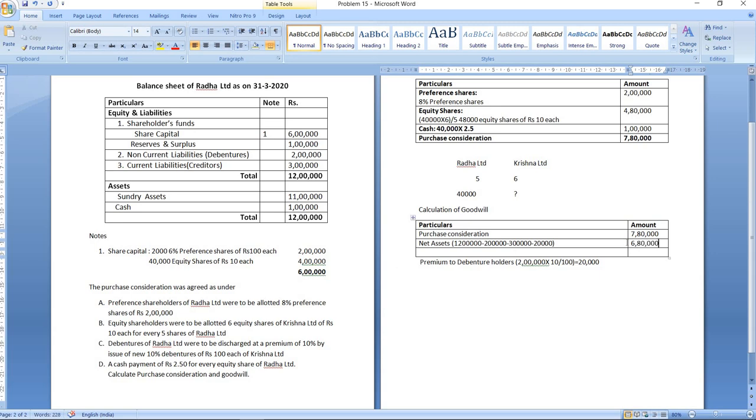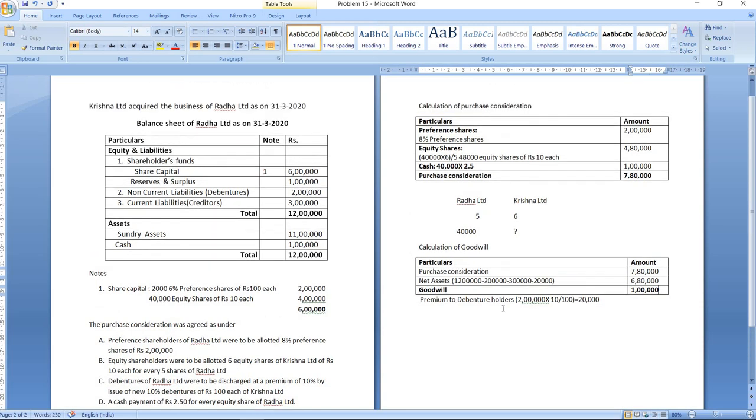Okay, so now let us compare the purchase consideration with net assets. The purchase consideration paid is 7 lakh 80,000 and the net assets are 6 lakhs 80,000. So here purchase consideration is more than net assets. When the purchase consideration is more than net assets, then it means that it is goodwill. So the value of goodwill is 1 lakh rupees. Okay, so this is how you calculate goodwill. So with this we finish the problem.